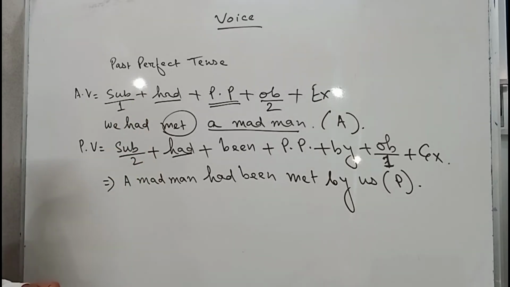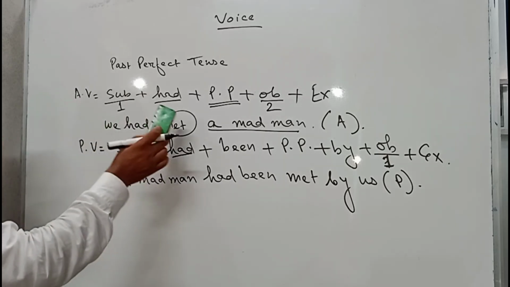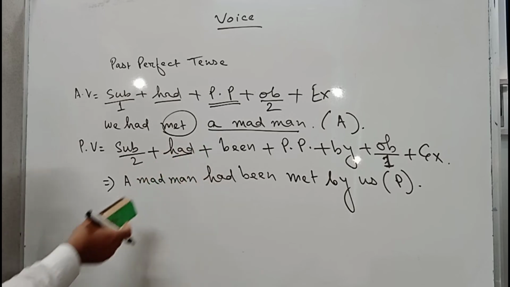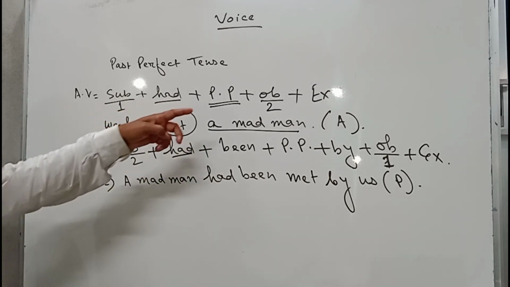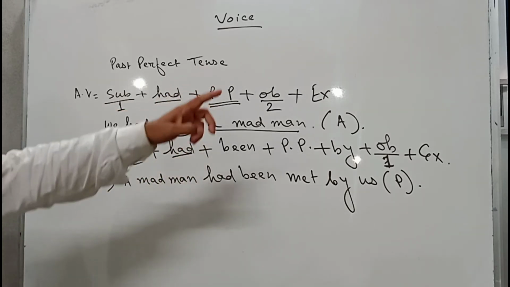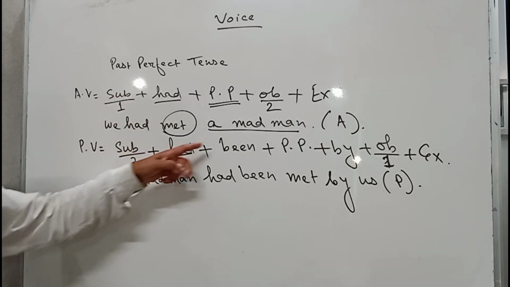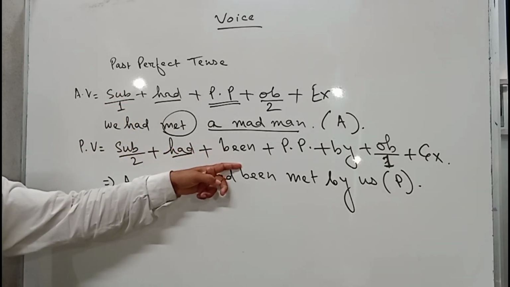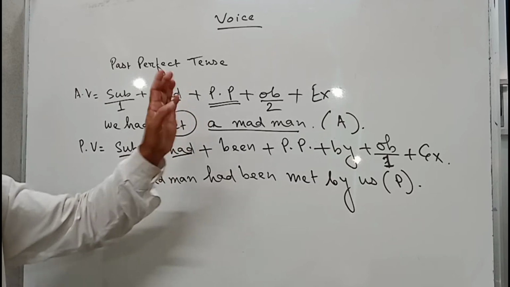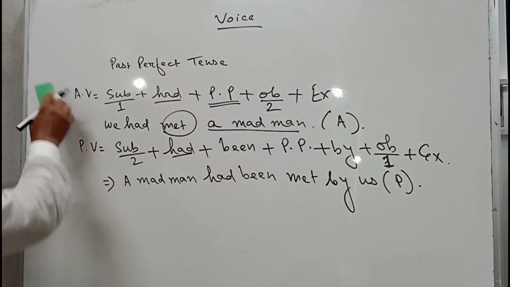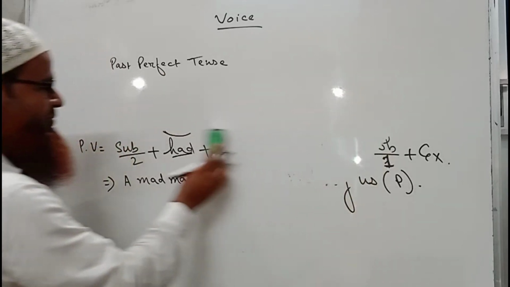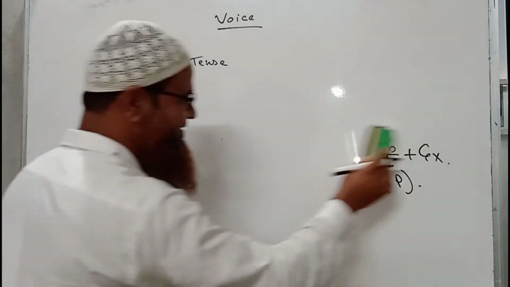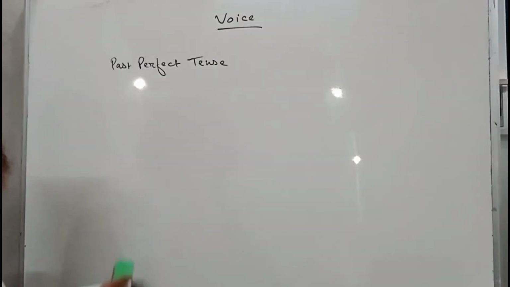Yet I will write some more sentences for our practice here. Okay, so I am erasing these rules. Okay, subject had, pp, that means past participle, object and extension. Here subject had, been will come excessively only, and other things or words will remain the same. Okay, so I am writing some more sentences of past perfect tense for our practice.